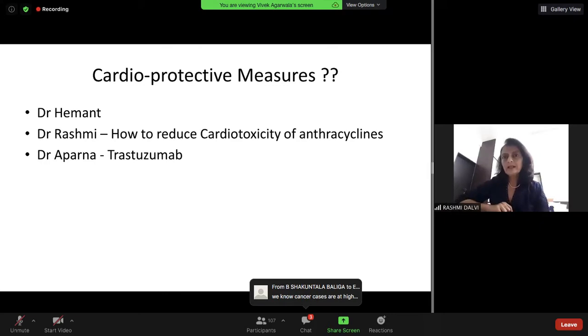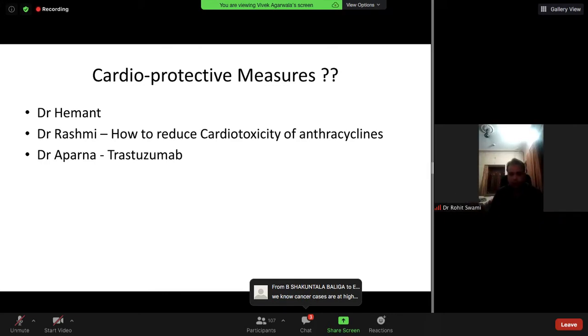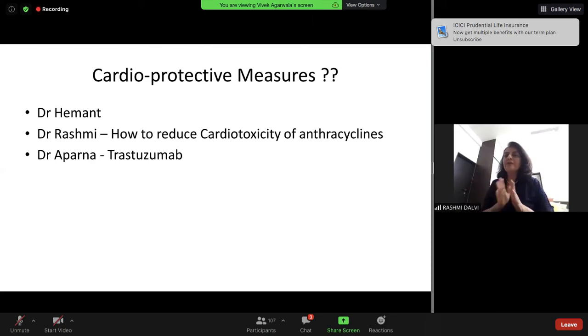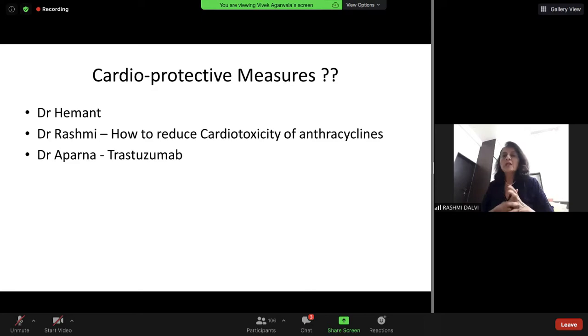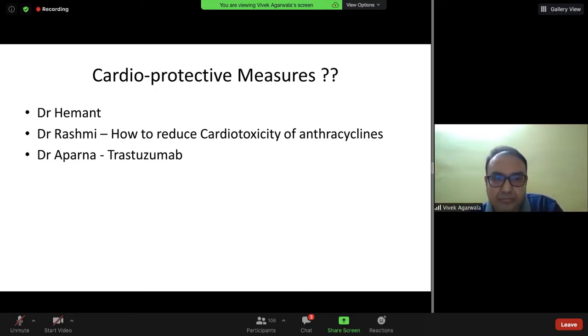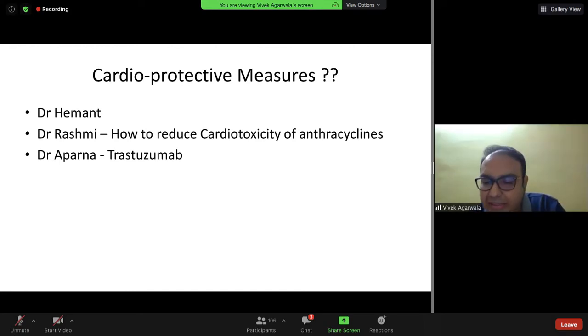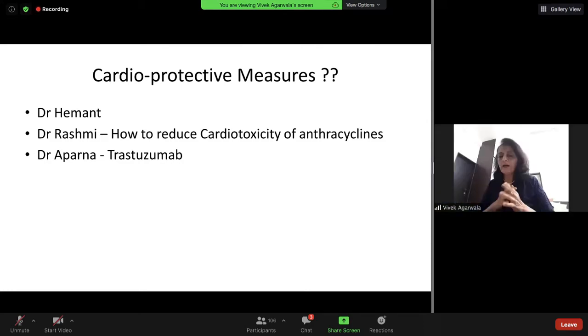I can just speak from the pediatric point of view. One is limiting the anthracycline dose. We have a cutoff of 300, and we try to stay within that dose. Then the suggestion has been the use of continuous infusion, so prolonging the infusion time. Yes. Next point, anthracycline analogs you already talked about.